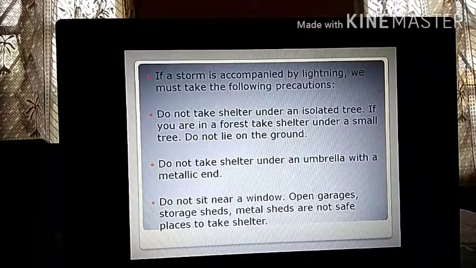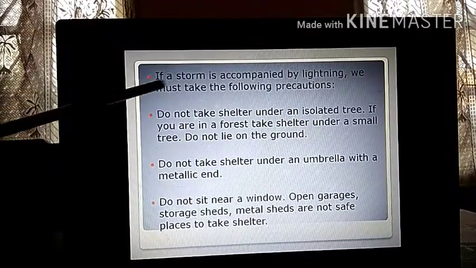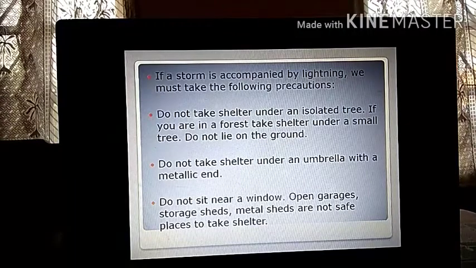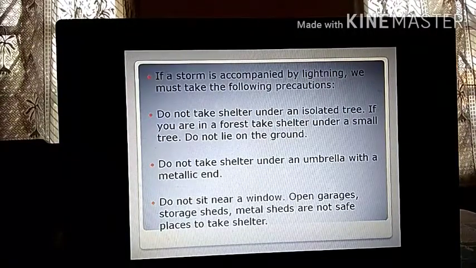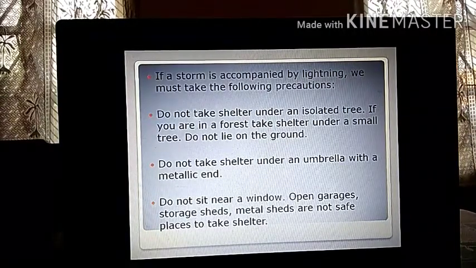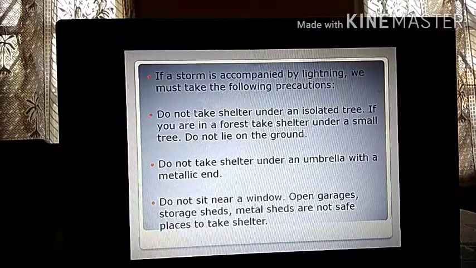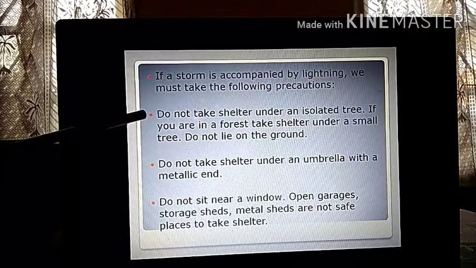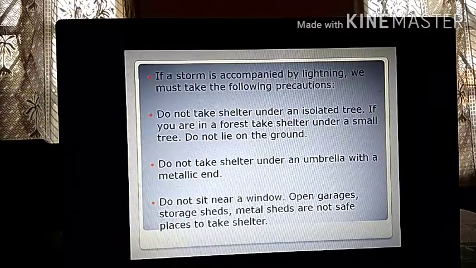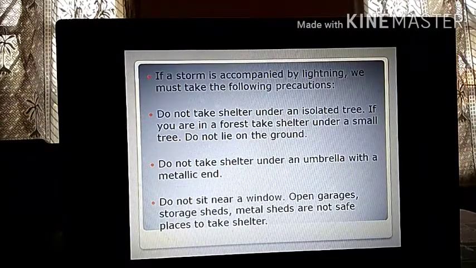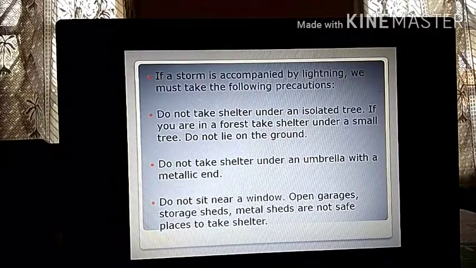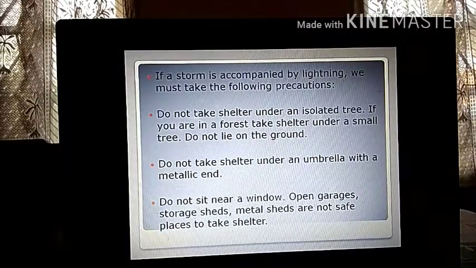So if a storm is accompanied by lightning, we must take the following precautions. Very, very important. What are the precautions you need to take when you have thunderstorms? You should be very careful because a thunderstorm is a very common phenomenon. So you have to be very careful about how you take precautions. Do not take shelter under an isolated tree. Isolated tree means suppose a tree is standing alone and you have a huge field. The tree is isolated, nothing is around it. Never take shelter under that.